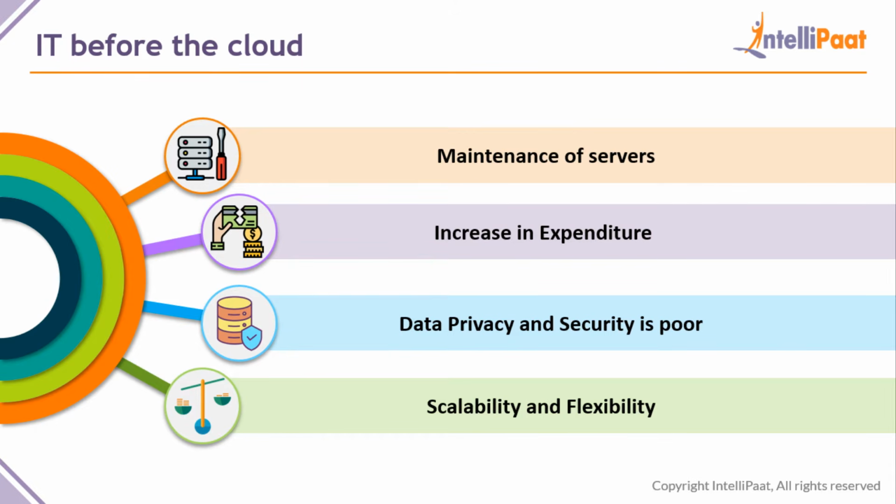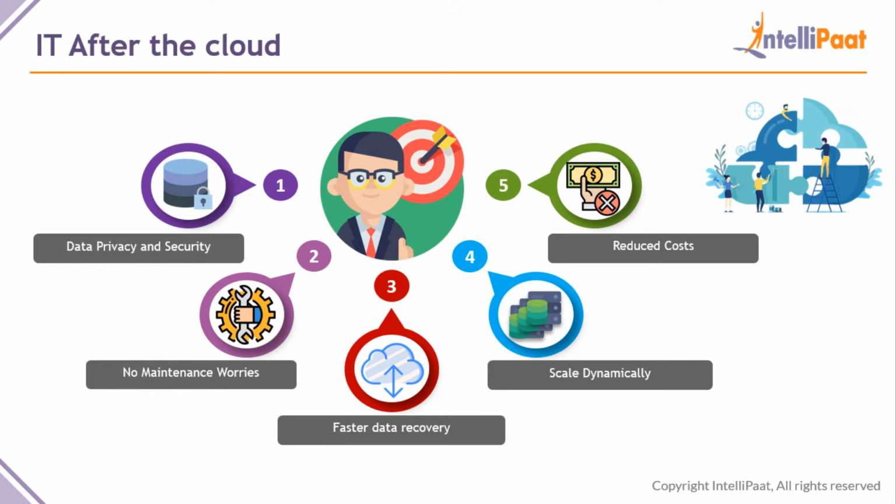But you would have already bought 3 servers. Even if you decrease 2 servers according to the traffic, those 2 servers which you have bought will be idle. So that is a waste of money. That's where AWS came in, and they provided these benefits. One, data privacy and security, because your entire architecture is hosted by AWS, and their data centers are very secure and do not allow any malpractices. Their network architecture is also built so that no attacks are made on them. Then, no maintenance worries, because AWS takes care of the entire maintenance of our servers and other services. And then faster data recovery.